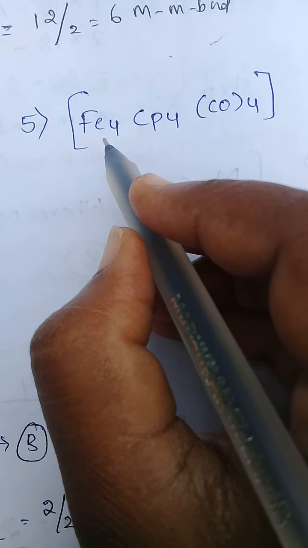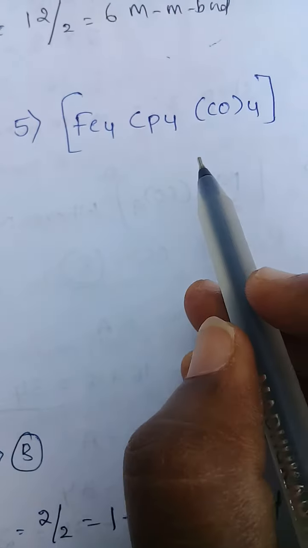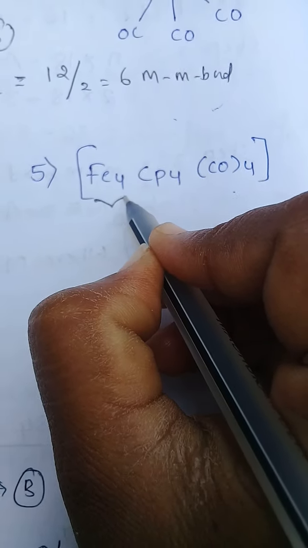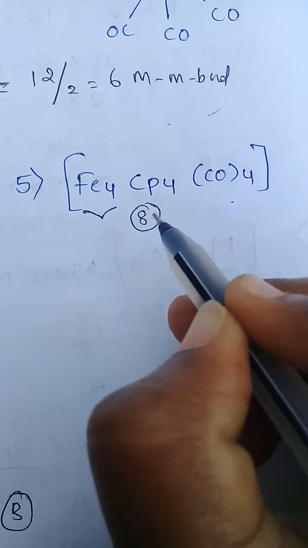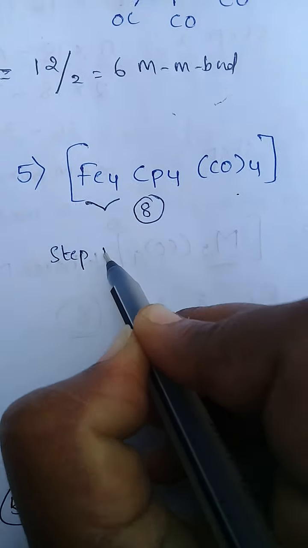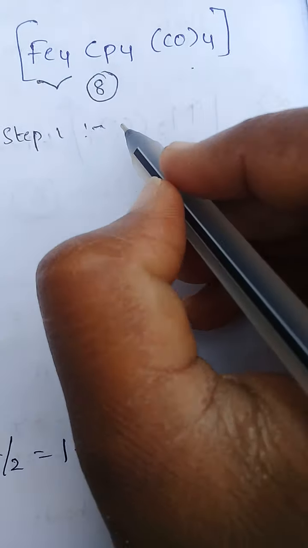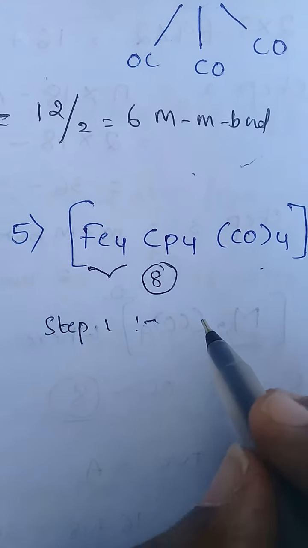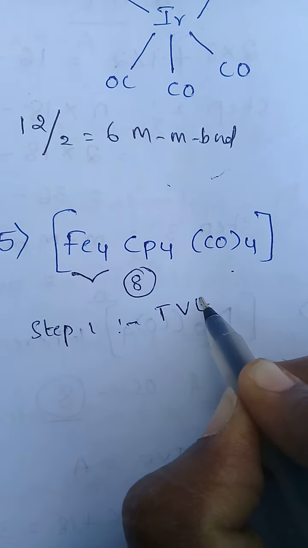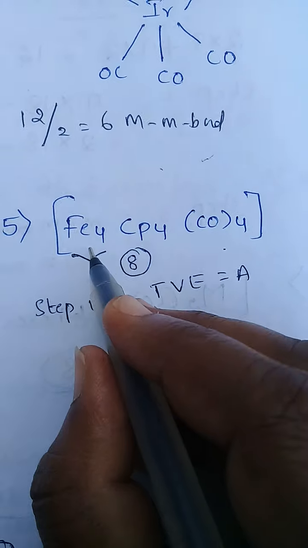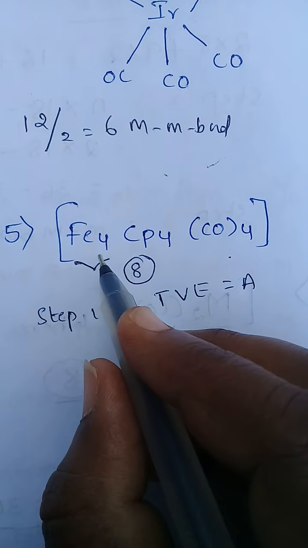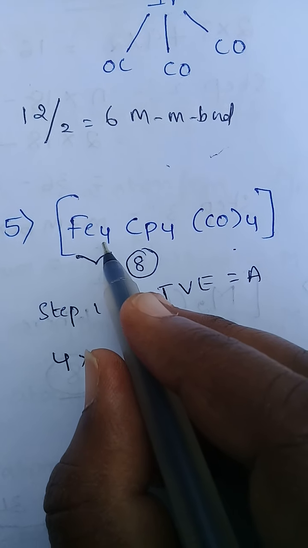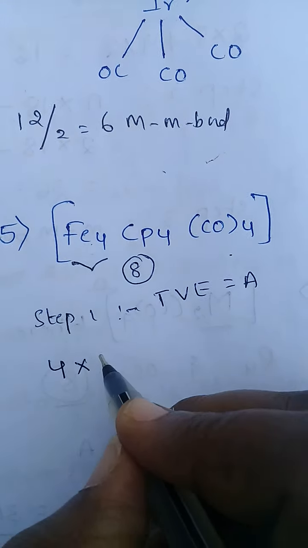Next example, Fe4(Cp)4(CO)4. See here, the metal is iron. Iron valence electrons 8. In step 1, total valence electrons equal to A. See here, 4 metal atoms are there, each metal atom having valence electrons 8.